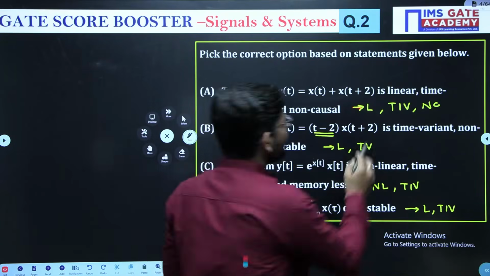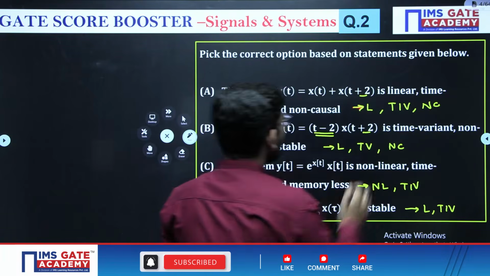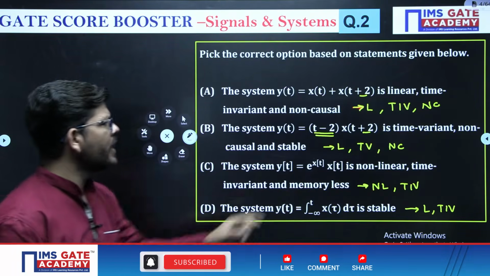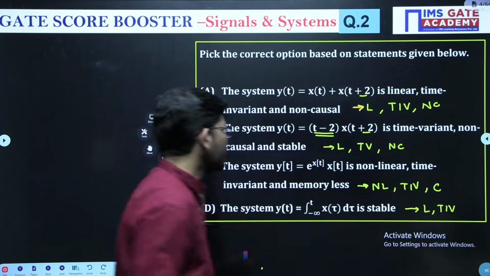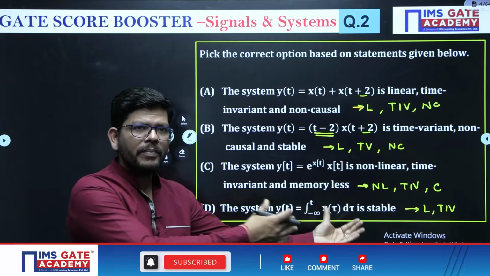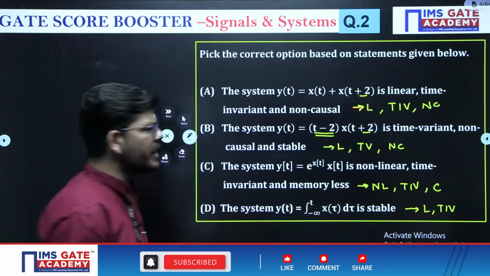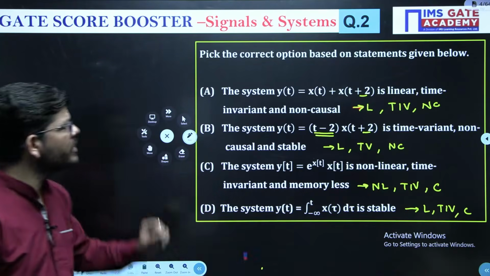Here also we have t plus 2. Because of this t plus 2, this will also become non-causal, right? Here there is nothing happening with the t, so this is causal. Correct. Integrals will be telling us from the past to the present value, so they are also causal. Now see which statement is correct.